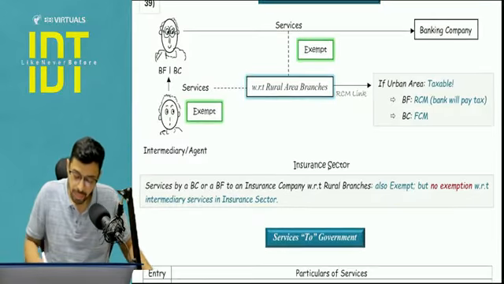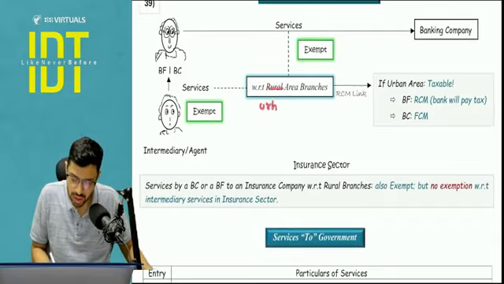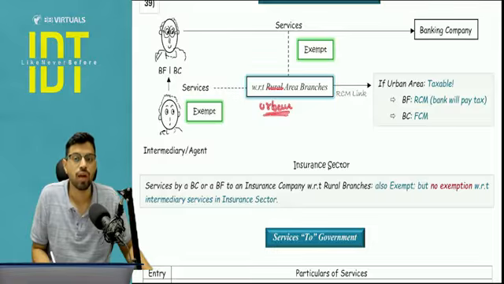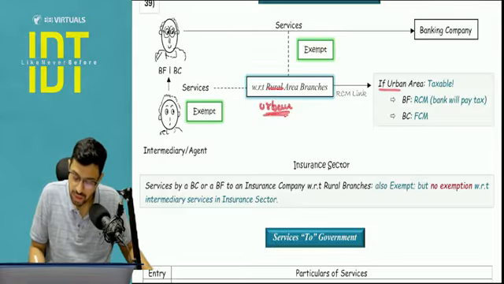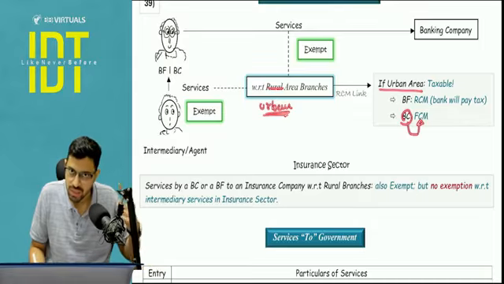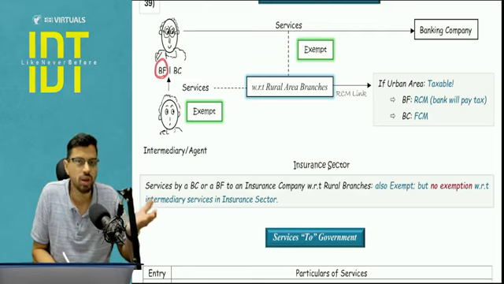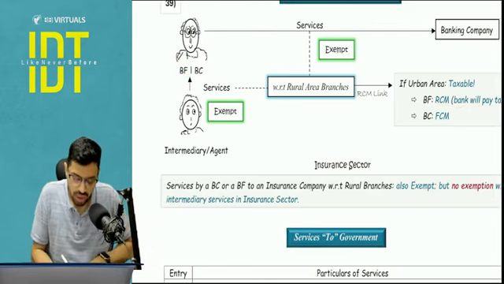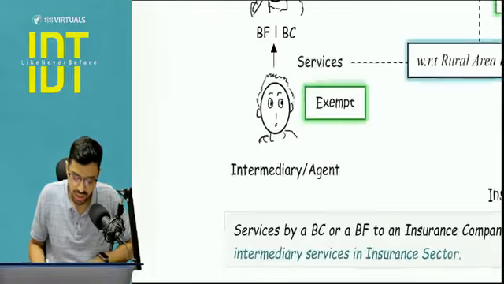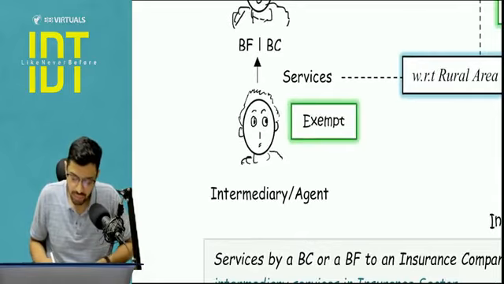But if this is an urban area branch, then what you have to do? Pay attention now. If it's an urban area branch, the business correspondent will pay tax on his own. You understand the feel factor, right? Business correspondent will pay tax on his own. But if it's a business facilitator, he's not involved in business that much, the bank will pay tax under the reverse charge mechanism. And what in case of intermediary or agent? Guys, pay attention.